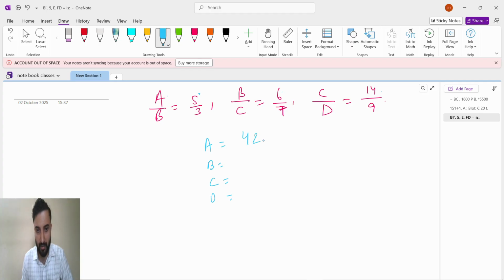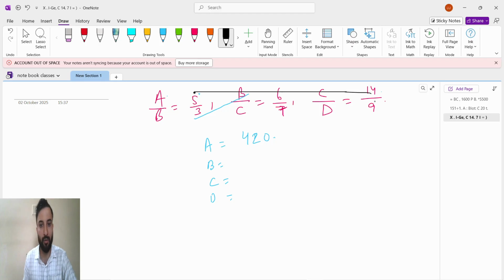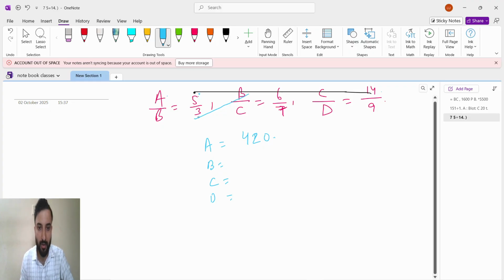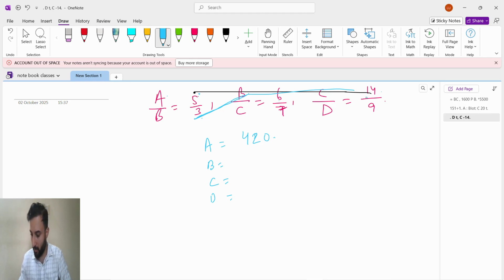Very bad number, 420. Now for finding B, what will we do? B starts from here, so it will go to B to C. Here A is in the denominator, so A to B, B to C. We will multiply 5 into 6, 30, 30 into 14, 420. Now for finding B, it will go from B to B, because B, C, D it will not go. It will go from B to B, then C. So 6 times 3 is 18, 18 into 14 is 252.